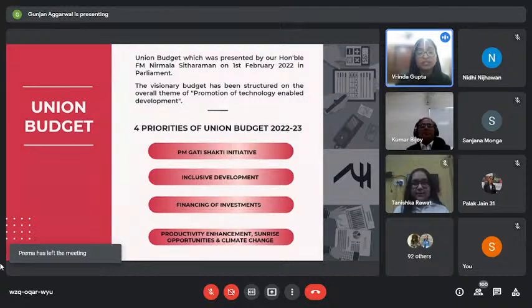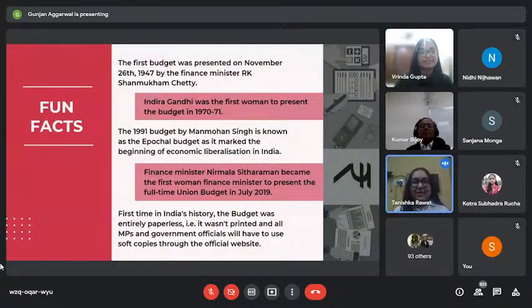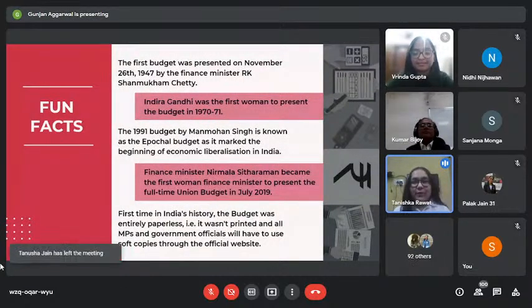The budget goals for 2022-23 aim to further India's aspiration in Amrit Kal as it moves towards its 100th year post-independence. The budget is an outlay of our country's expenditure and spending for an annual year. Now, to give you an elaborate idea about the budget, we have some interesting facts to put before you.